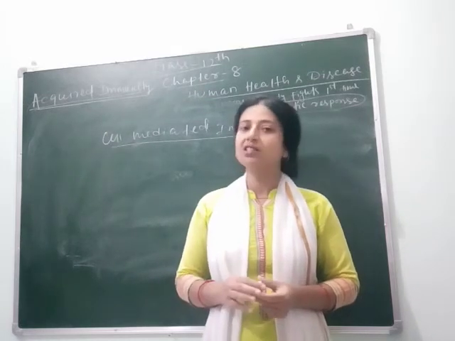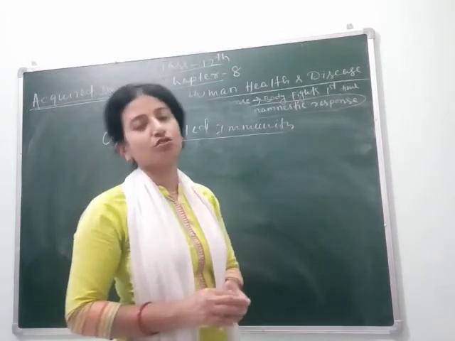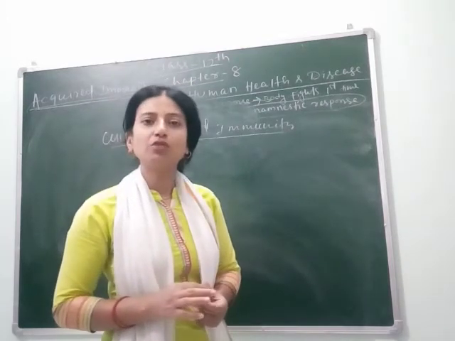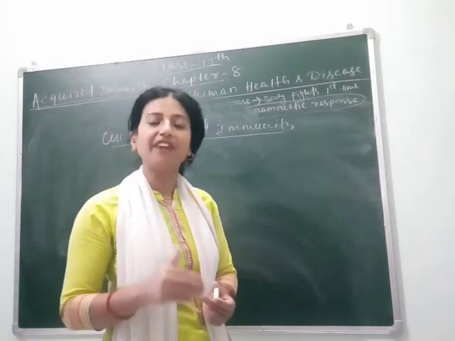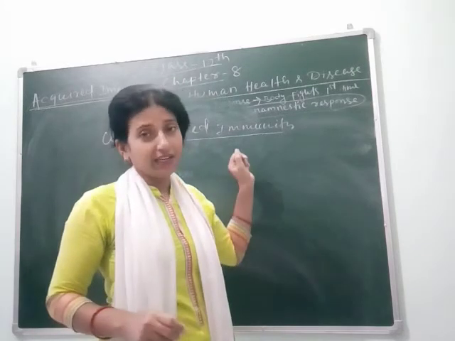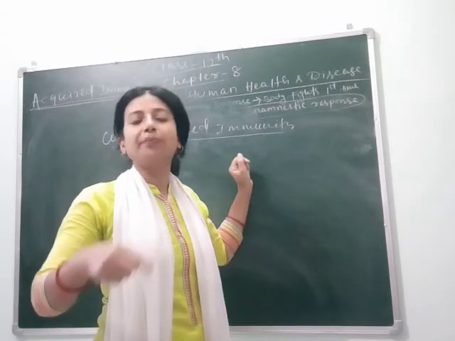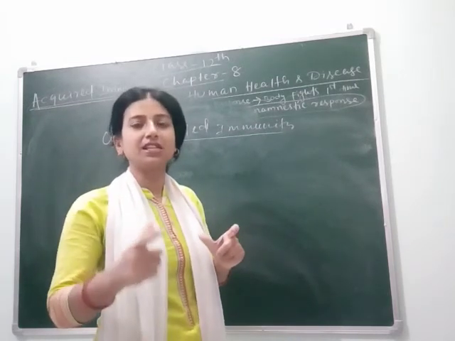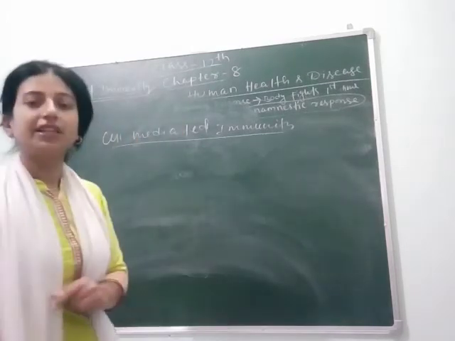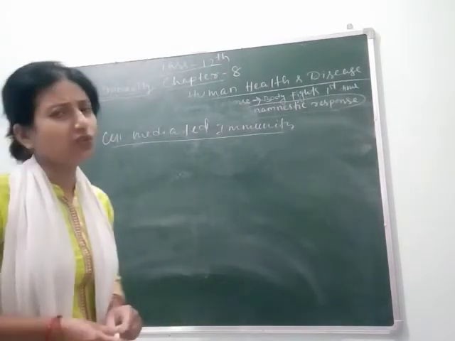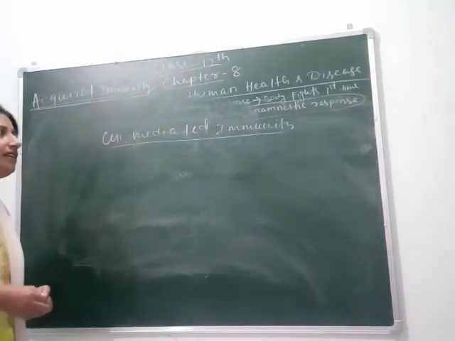As you know, in the case of plants grafting is done. In human beings also some organs are grafted, but due to T lymphocytes it sometimes rejects the graft. That is called graft rejection. Here it provides cell mediated immunity, meaning it gives immunity to different parts of the body where cells are present. That's why it is called cell mediated immunity. So you can understand better that B lymphocytes give humoral immunity and T lymphocytes give cell mediated immunity.